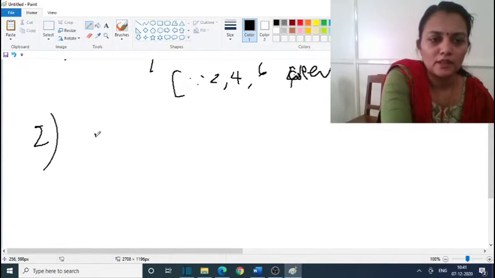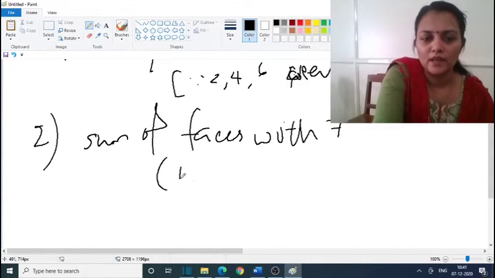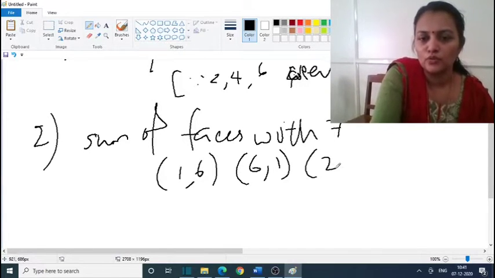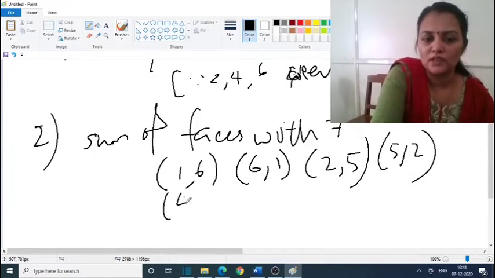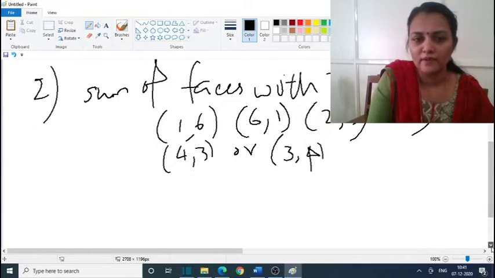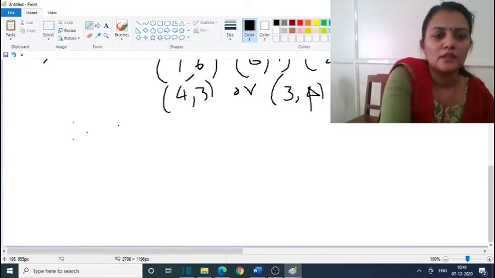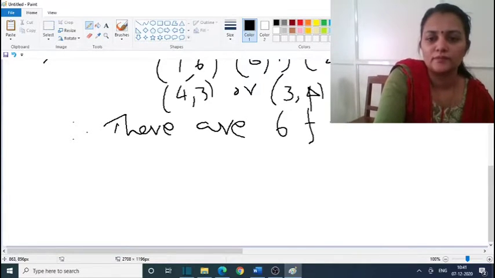The sum of faces being 7 happens with 1 and 6 or 6 and 1, 2 and 5 or 5 and 2, 4 and 3 or 3 and 4. So there are 6 favorable cases.